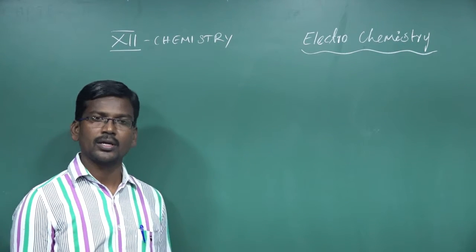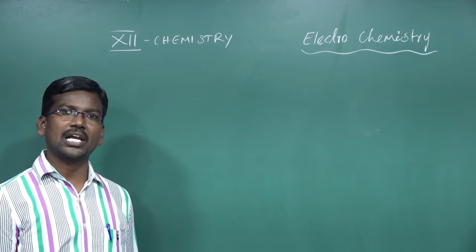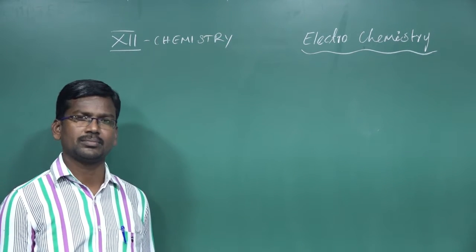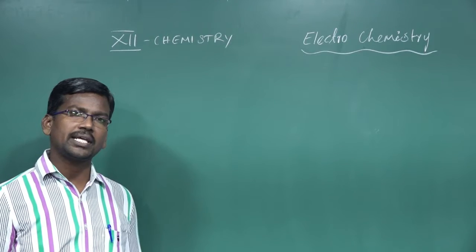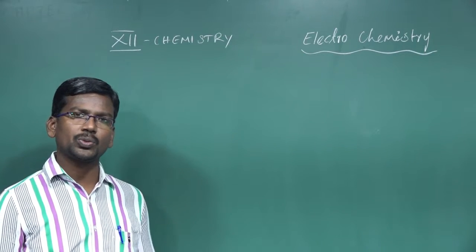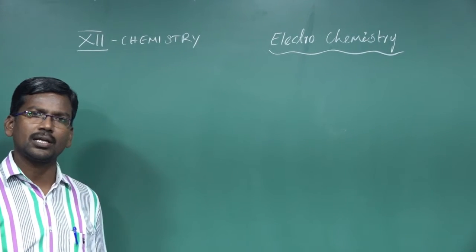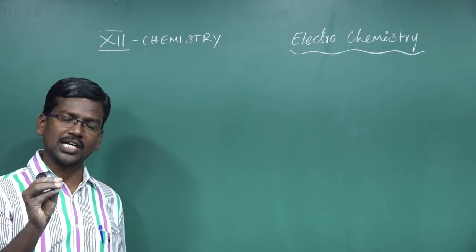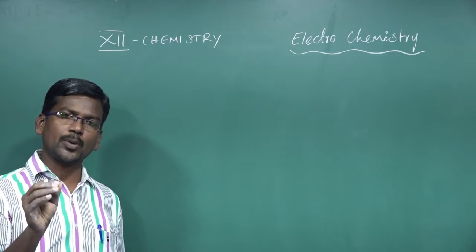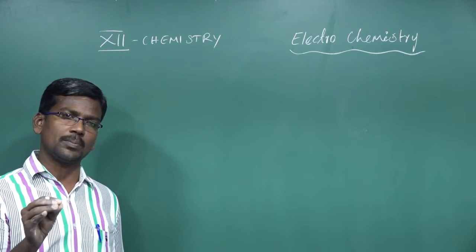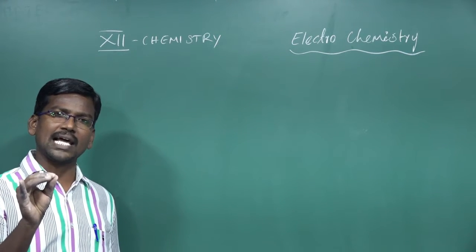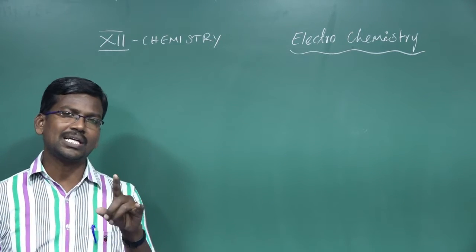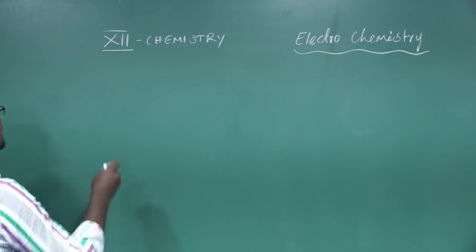Hi students, now we are going to discuss electrochemistry in 12th standard. In day-to-day life we come across many materials. All materials are broadly classified into three types based on the amount of electric current that passes through them: conductor, semiconductor, and insulator.